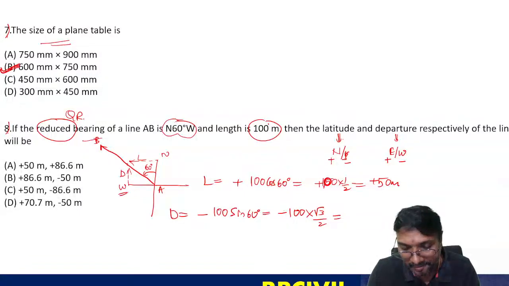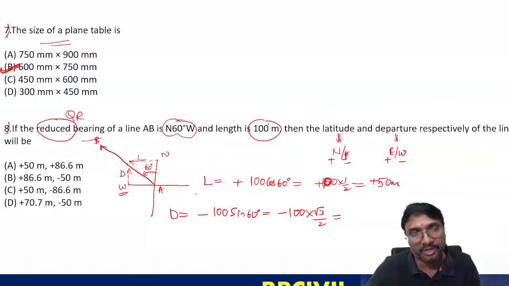Latitude is nothing but your L cos alpha, and departure is nothing but your L sin alpha. How much does it come to be? Minus 86.6 it comes to be. So which option will it be? Option C will be the correct answer, right? You have to be careful.